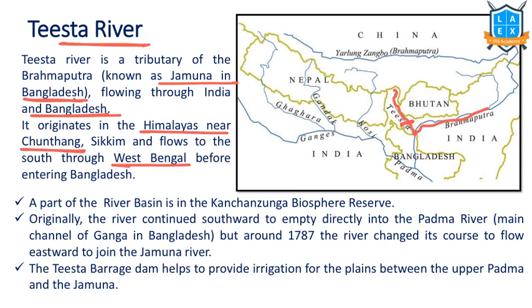Now, originally the river continued southwards and emptied into the Padma river, but it changed its course and started flowing eastwards to join the Jamuna river. Earlier, it met the Padma river, that is the Ganga river. Now it changed its course. It provides water for irrigation in the North Bengal or North West Bengal region.